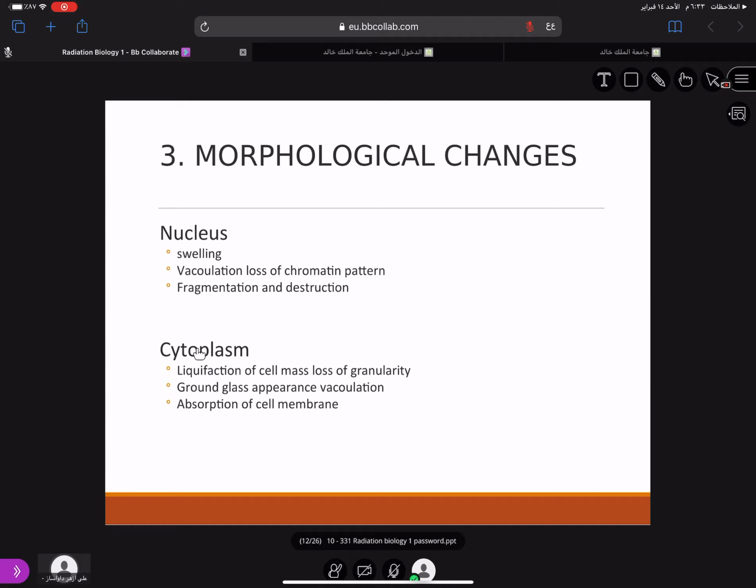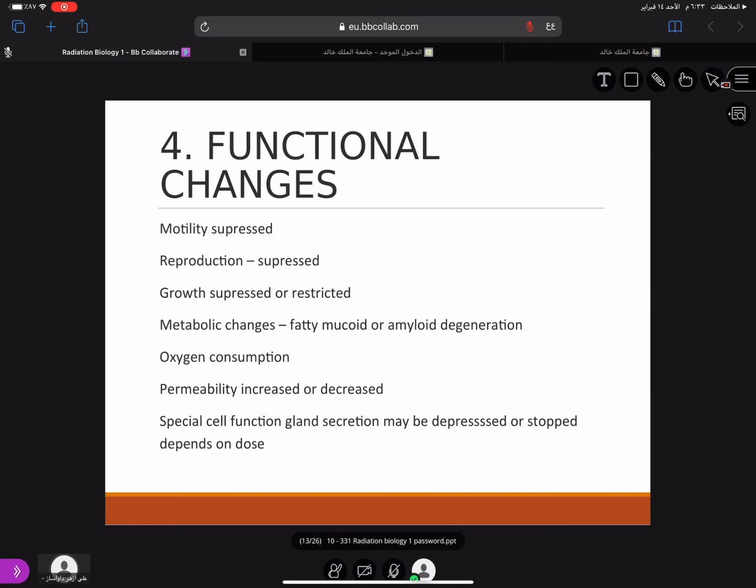Nucleus and cytoplasm. Nucleus is very prone to radiation damage. So these are the effects at the morphological level. Morphological changes. Functional changes. What happens is the motility of the cell is suppressed, reproduction is suppressed, growth is suppressed.